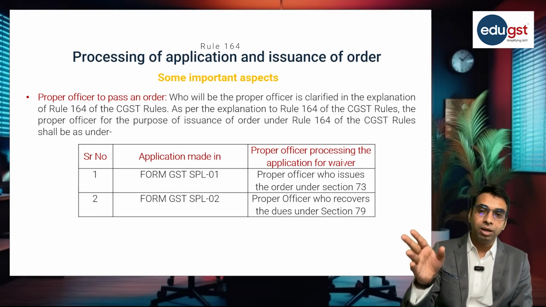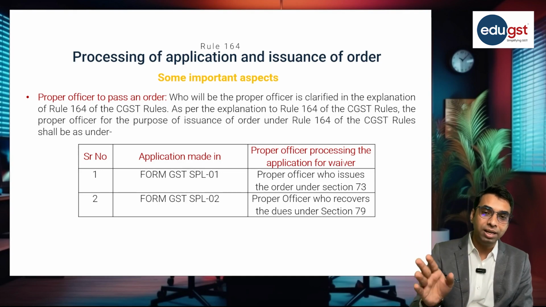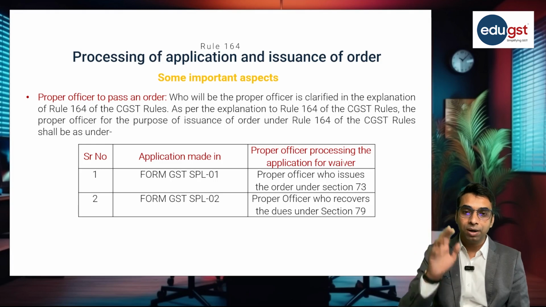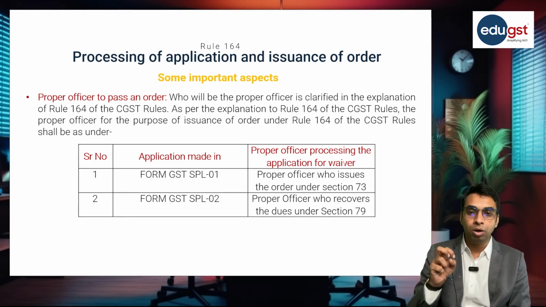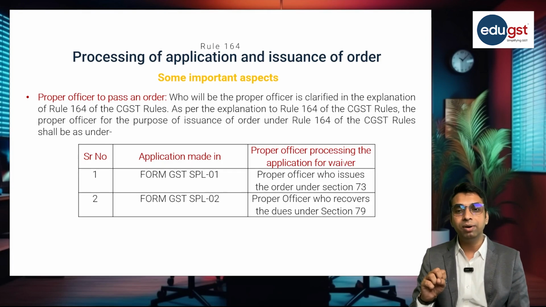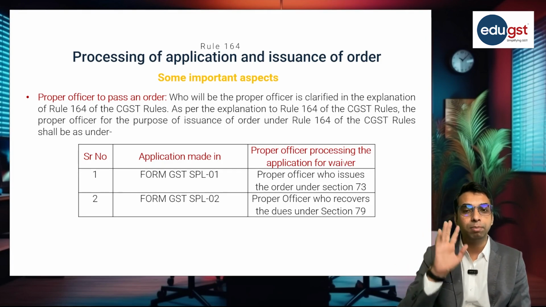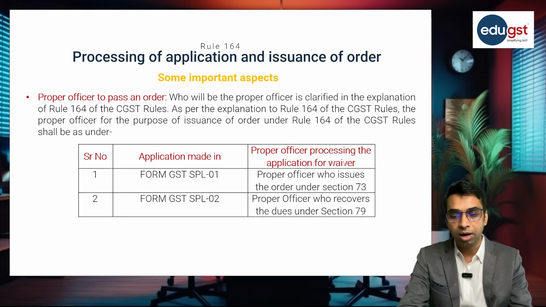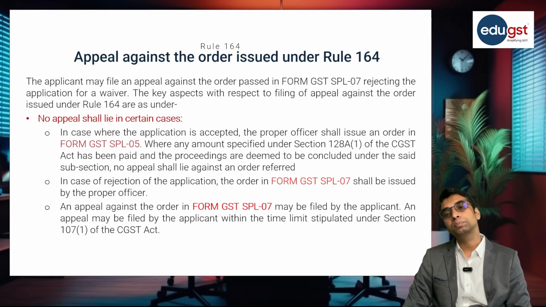In case of application in SPL 02, that is, in case of application against any order, the person who is allowed to recover the dues under section 79 will be the proper officer for passing order under section 128A.